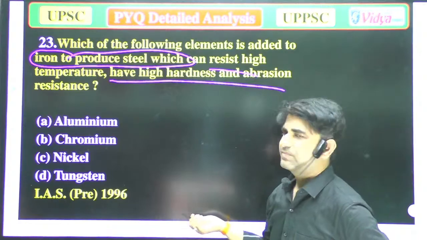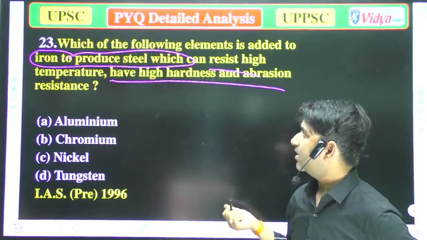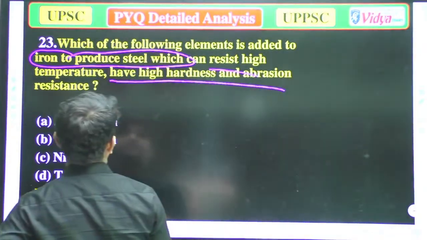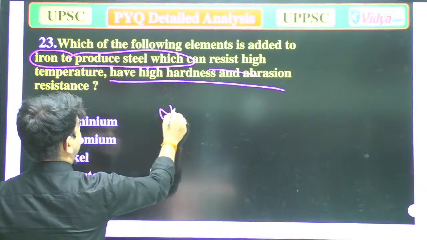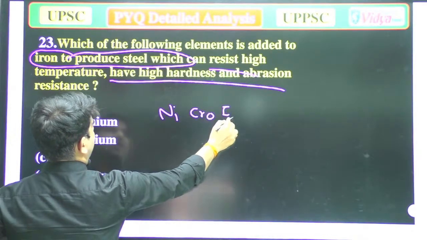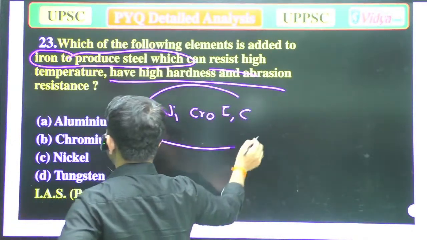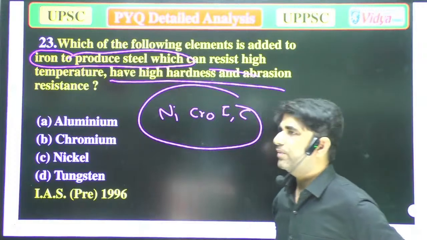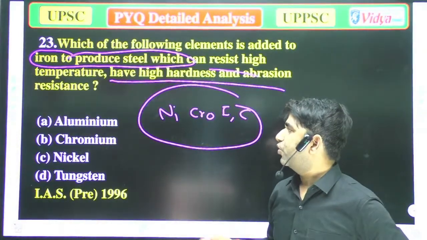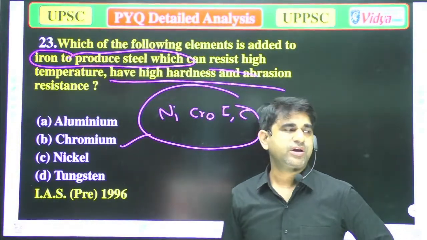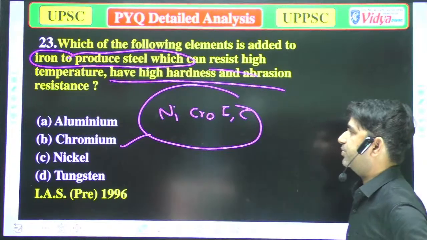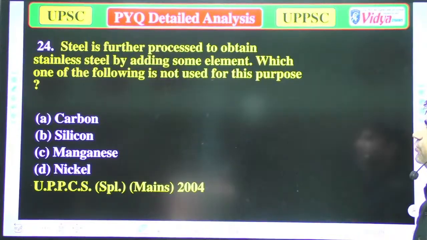In stainless steel, nickel, chromium, iron, and carbon are mixed. So option B, chromium, is added to decrease corrosion. So option B will be the correct answer. Now we'll move to the next question.